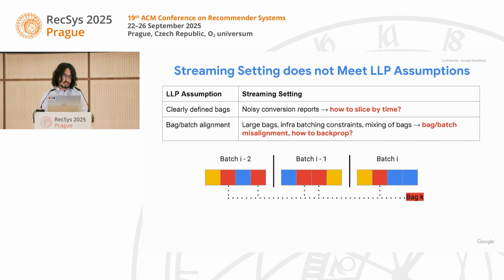And then in terms of bag-batch alignment, a lot of these systems are designed to deal with such a large amount of data that we incur infrastructure batching constraints that don't allow us to have fine control over the composition of the batches. In addition, some bags are going to be so large that they don't really fit in a single batch. So this introduces a bag-batch misalignment problem, which means we can't backpropagate properly in the way we were talking about before. How do we then apply LLP in this scenario?